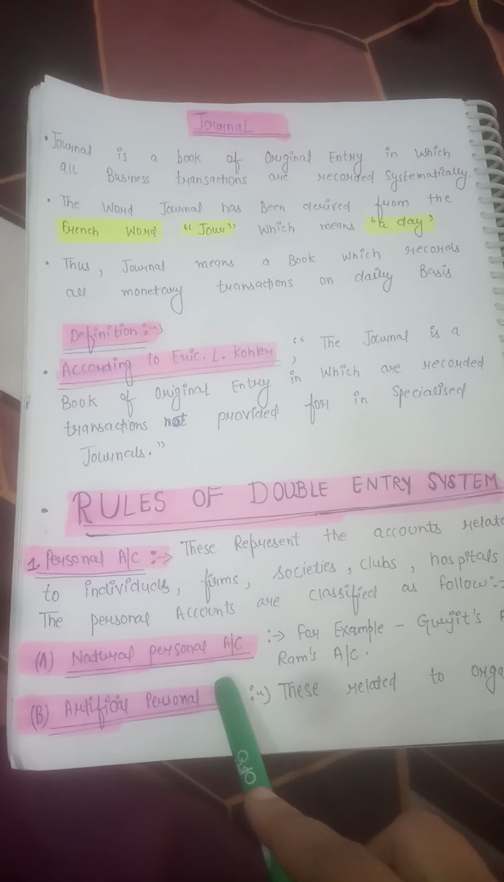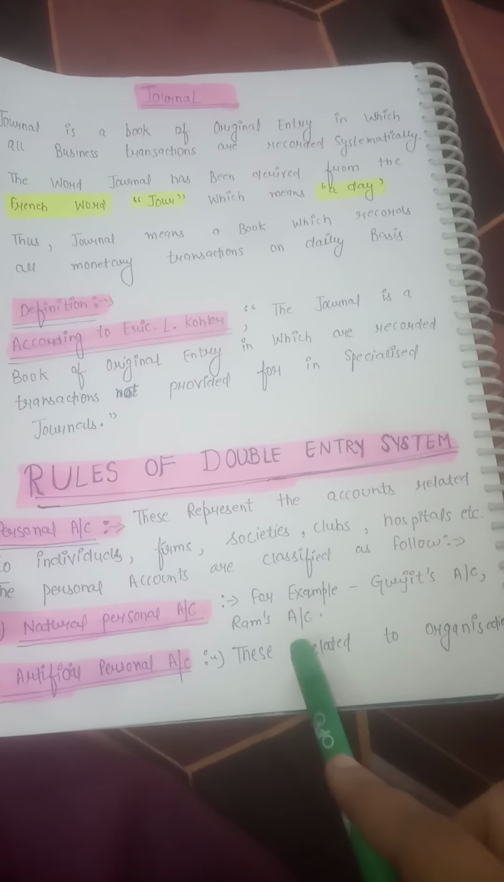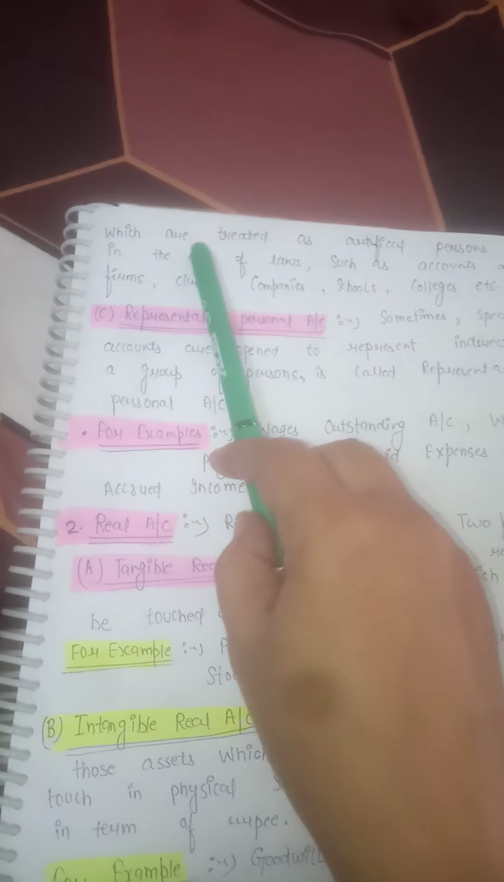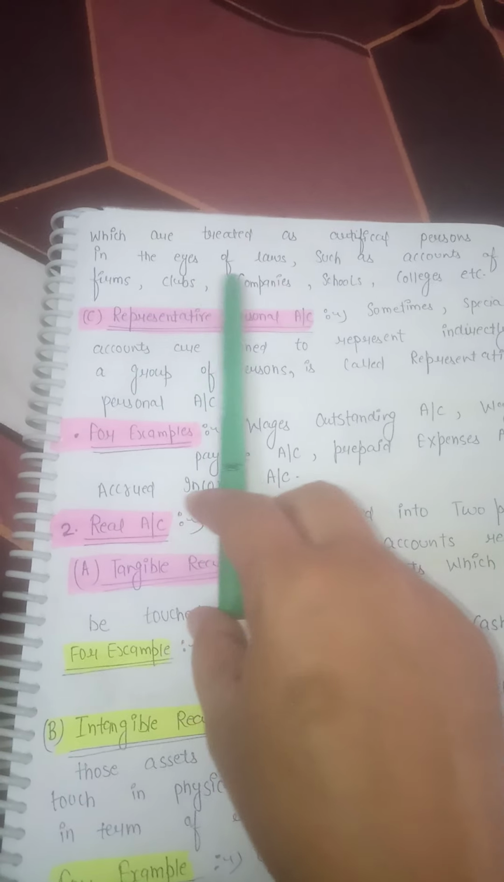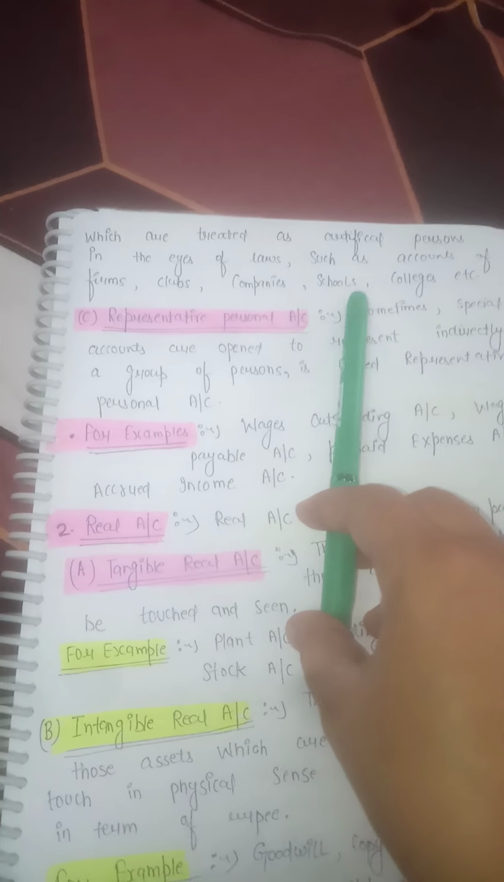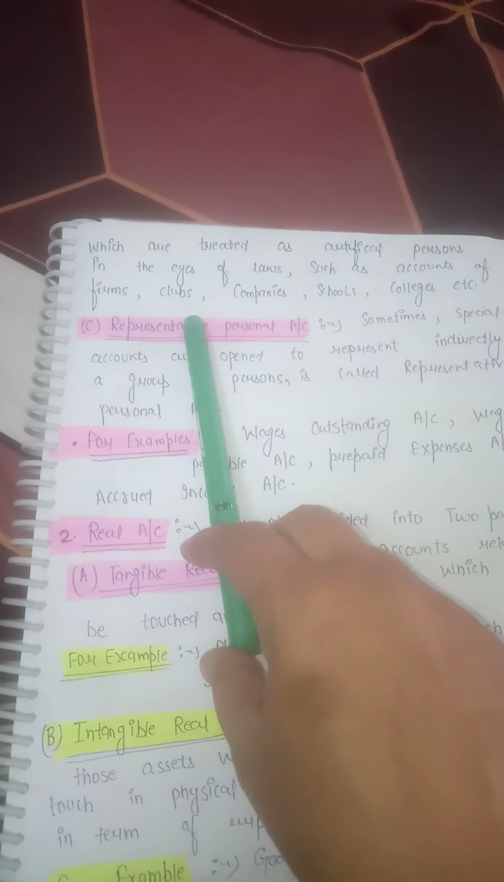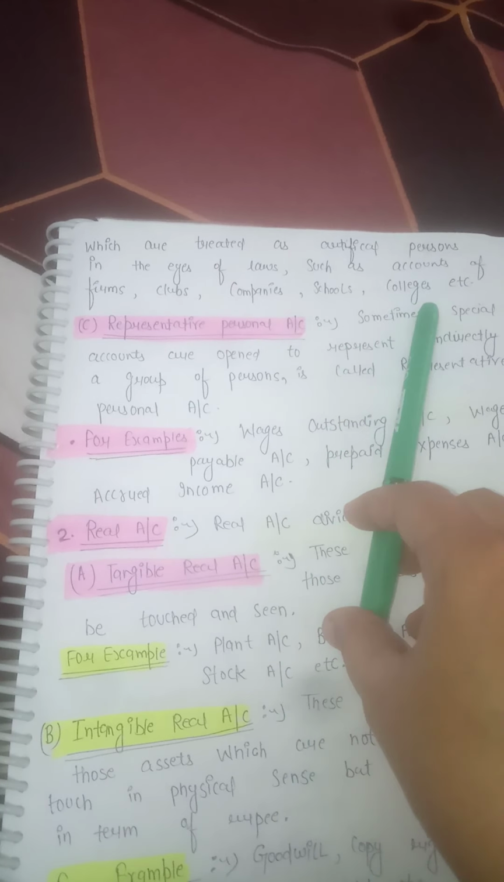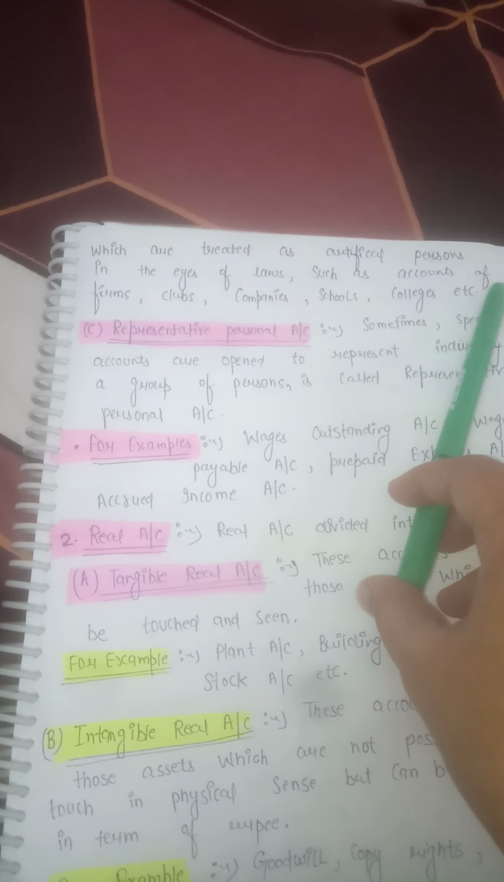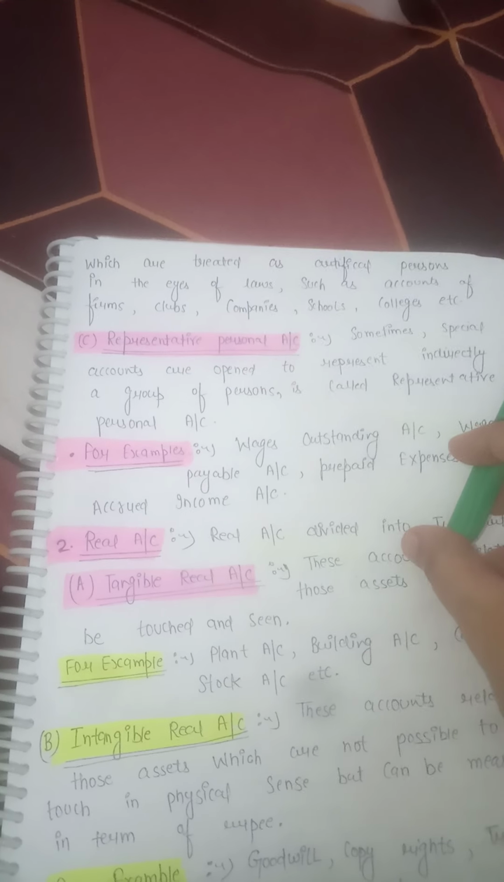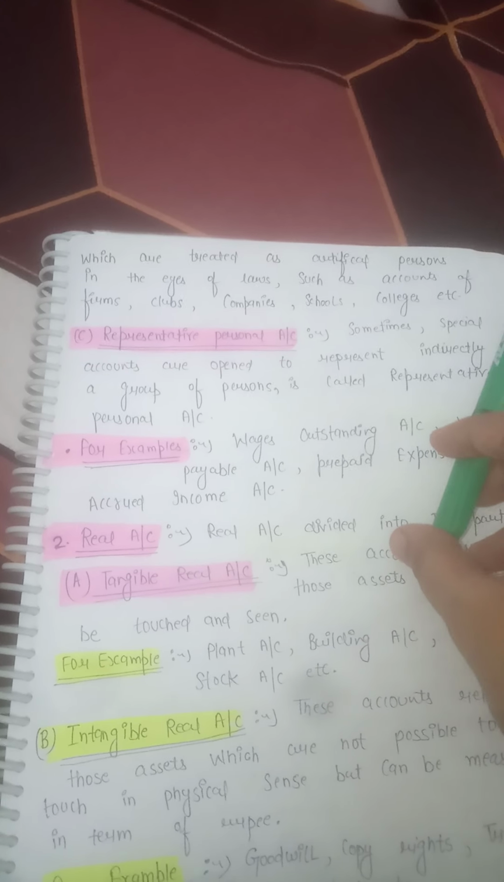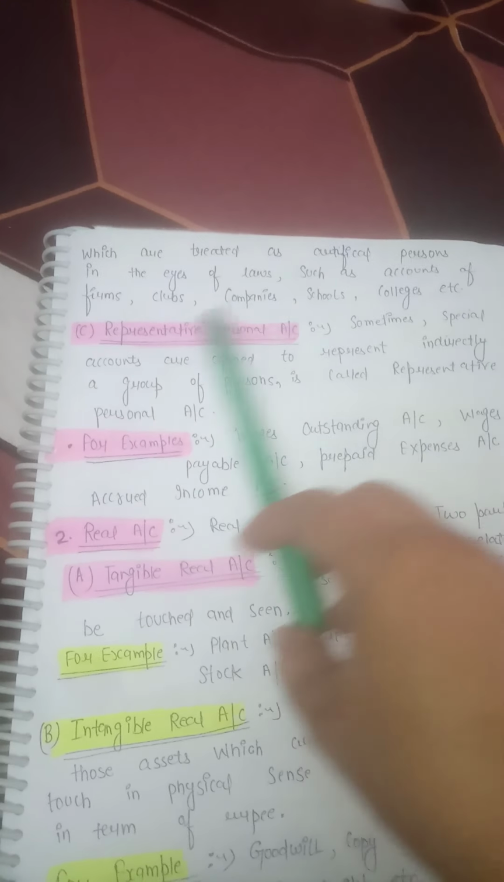Artificial personal account: these relate to an organization which is treated as an artificial person in the eyes of law, such as the account of a firm, clubs, companies, schools, colleges, etc. Any name of the concern, any name of the hospital, we treat it as an artificial account, right?